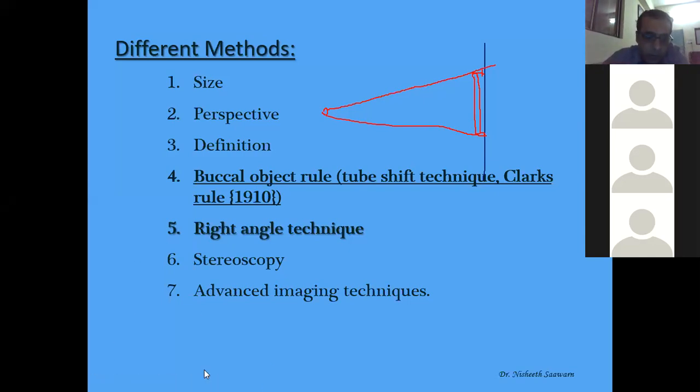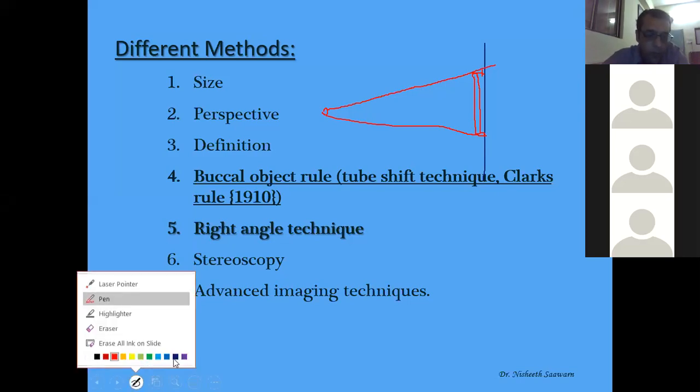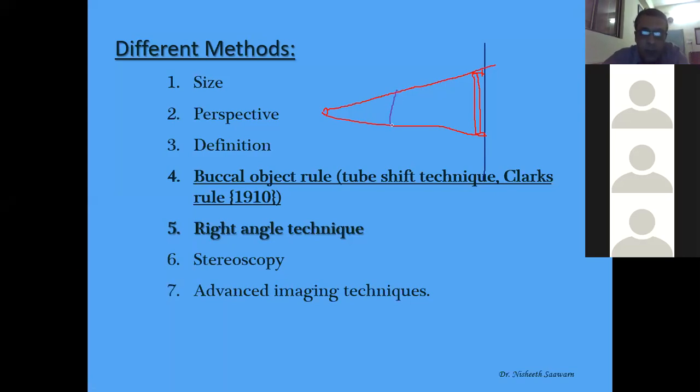Now say an object I'm keeping here. Its shadow will not only appear larger, but if you see the exact size, it will be more blurred also. That means objects which are farther will appear blurred.